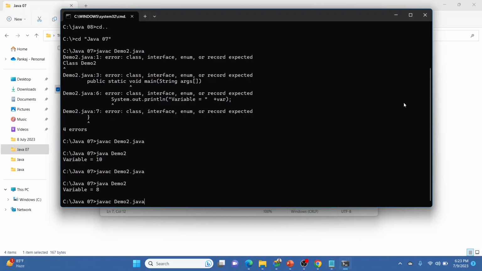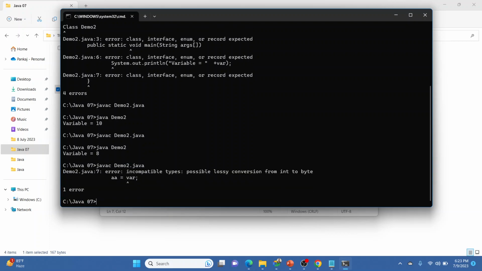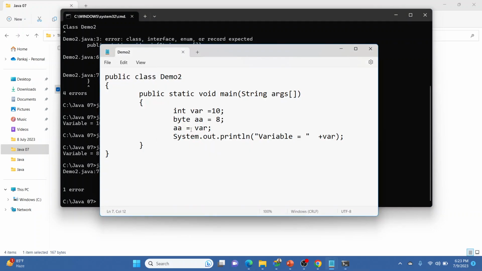So if I compile it, there is an error: incompatible types, possible lossy conversion from int to byte. Excuse me. So this means you can't store a bigger variable into a smaller variable. So we have to tell Java manually, okay, please convert it into byte. So we have written byte. Now this integer is going to convert into byte, then it is going to be stored into double A. So that's how it compiles.